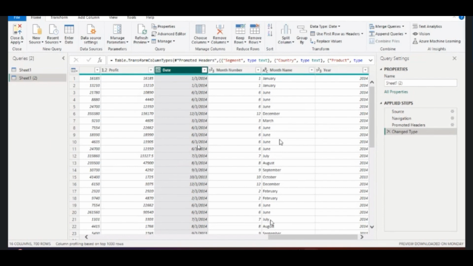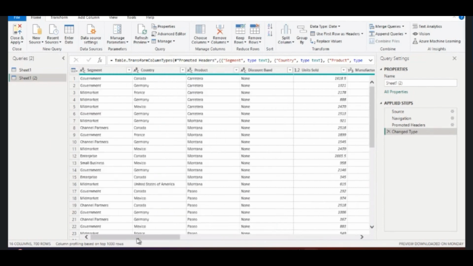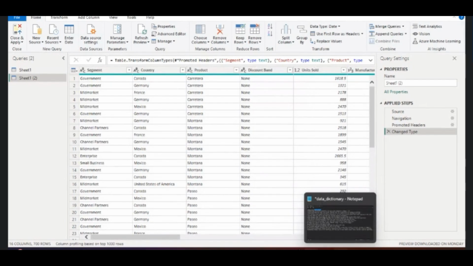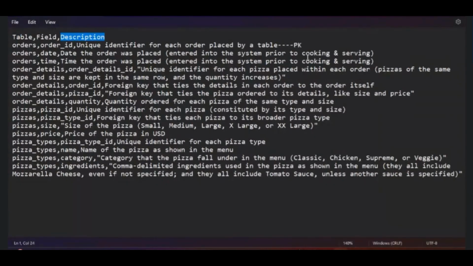Okay, so what is the first step you need to do? You need to study the data. For that you need this data dictionary. So how do you create the data dictionary? The client would give you one data dictionary. If they don't give you, then you have to create one. First of all, get the table name, then field name, and then description. So how to get the description?